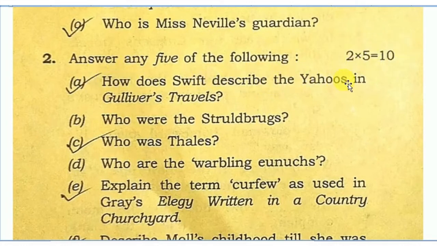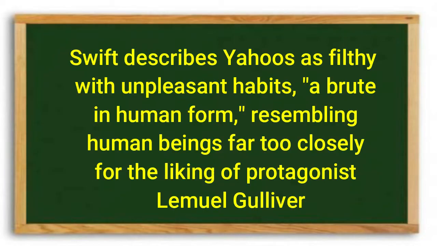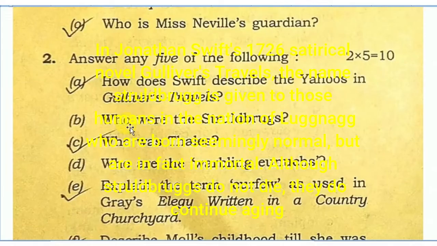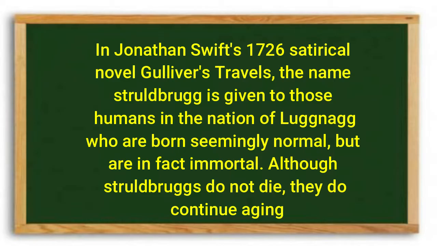How does Swift describe the Yahoos in Gulliver's Travels? Swift describes Yahoos as filthy with unpleasant habits, a brute in human form, resembling human beings far too closely for the liking of protagonist Lemuel Gulliver. Who were the Struldbrugs? In Jonathan Swift's 1726 satirical novel Gulliver's Travels, the name Struldbrug is given to those humans in the nation of Luggnagg who are born seemingly normal, but are in fact immortal. Although Struldbrugs do not die, they do continue aging.